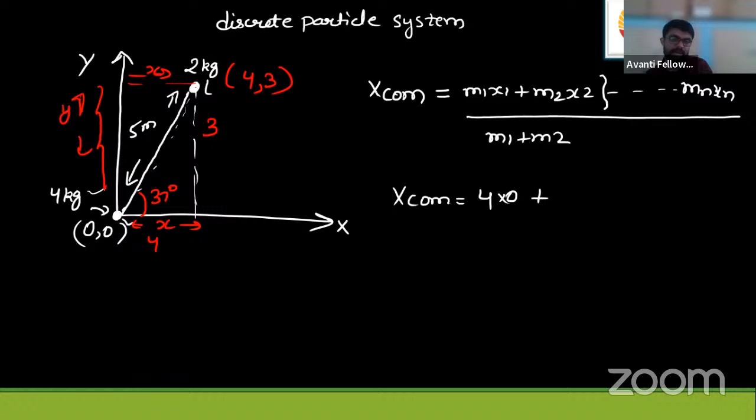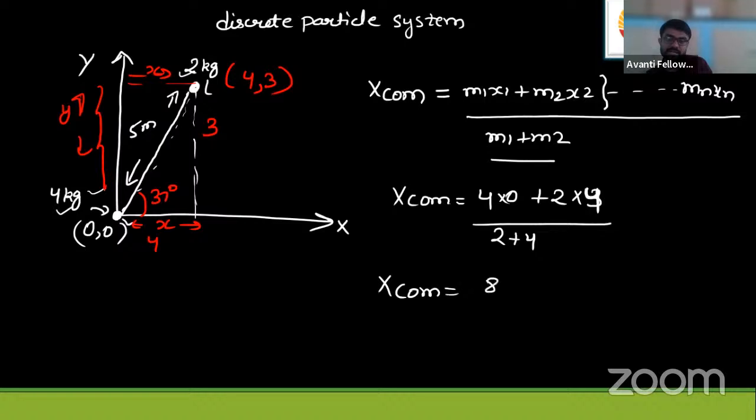So M2 is 2 kg. Its x coordinate is how much? Sorry, it's 4. And the mass is 2 kg plus 4 kg, which gives 2 plus 4, equals 6. So the XCM will be 4 by 3.